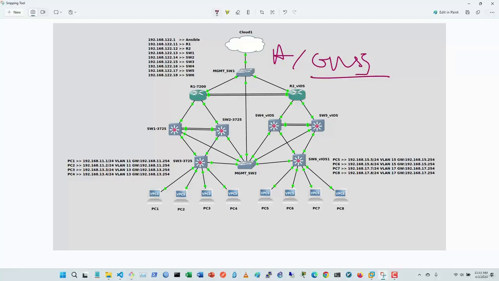So with IOS images that you have, real IOS images or virtual images, you will have a lab like this, and the configurations for that to see how layer 2 and layer 3 configurations, we can have layer 2 or layer 3 configurations with Ansible.